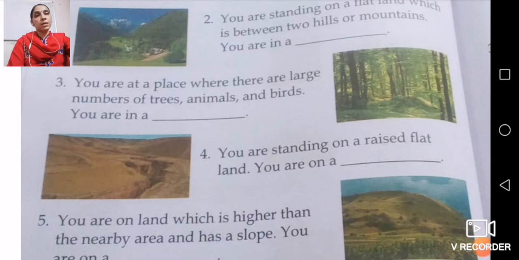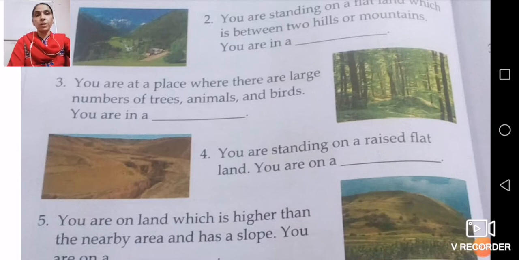So these are the important things about forest. And this third landform is forest, which is very important for animals and birds as well as human beings. So many herbs and so many things we are getting, like rubber and different herbs, different medicinal plants we are getting from these forests. So this forest is very important for animals and birds as well as for human beings.